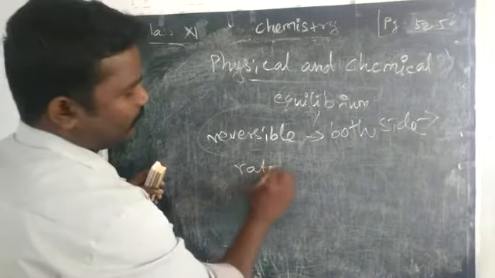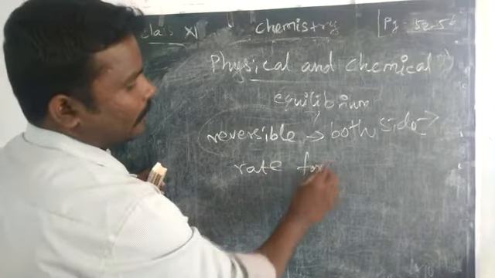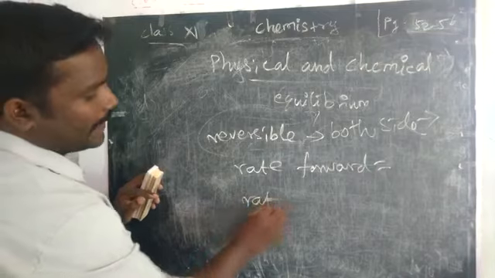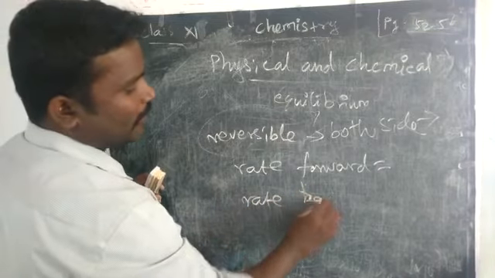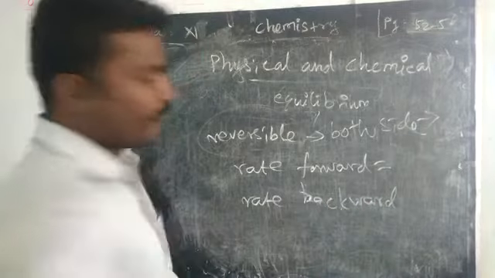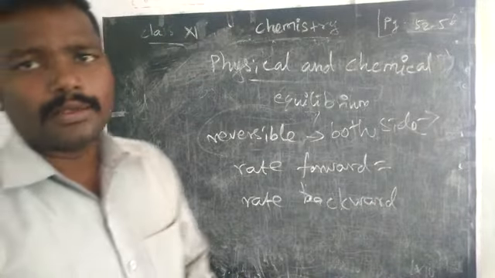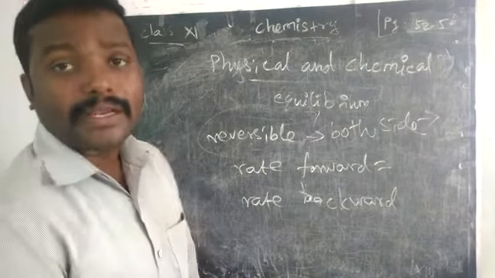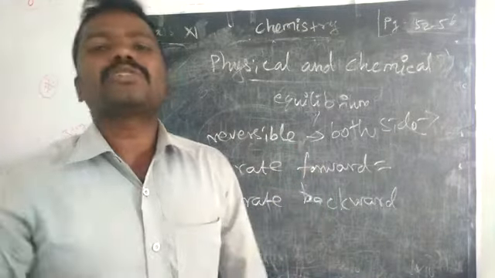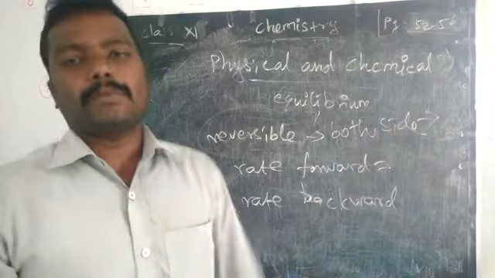Rate of forward reaction is equal to rate of backward reaction. If you find any reaction where the rate of forward as well as backward reactions are equal, we can say that the reversible reaction is becoming an equilibrium reaction.